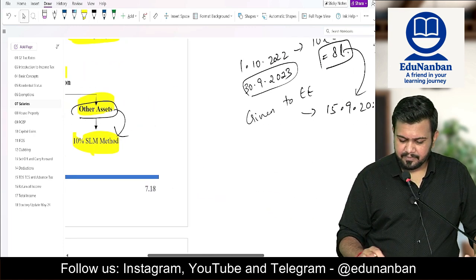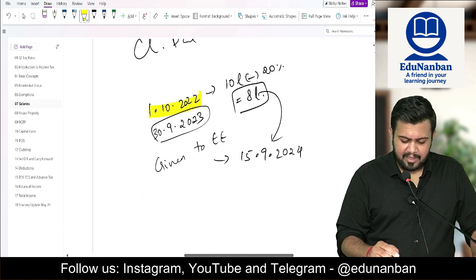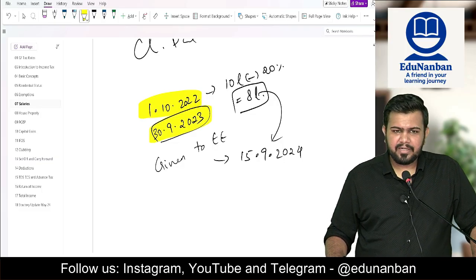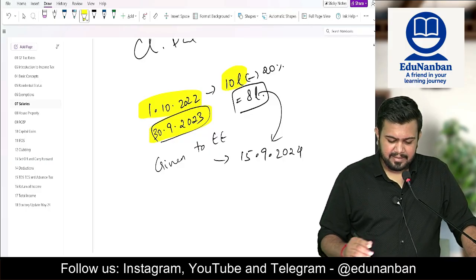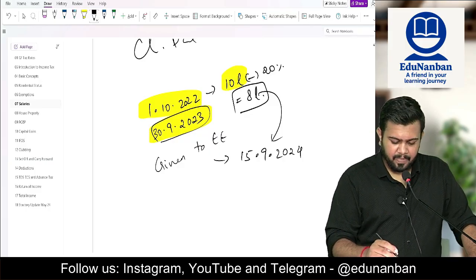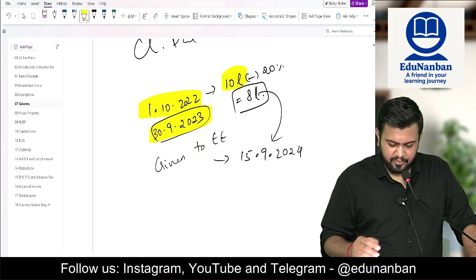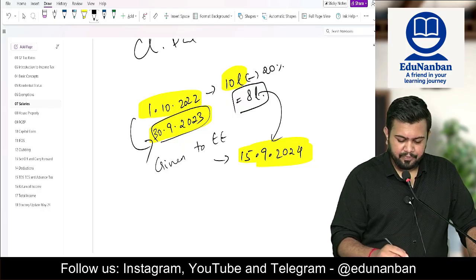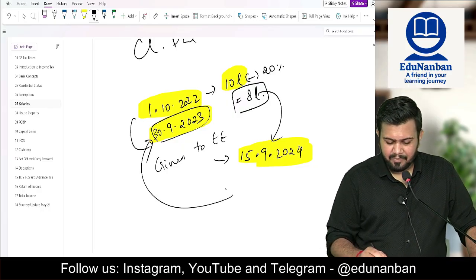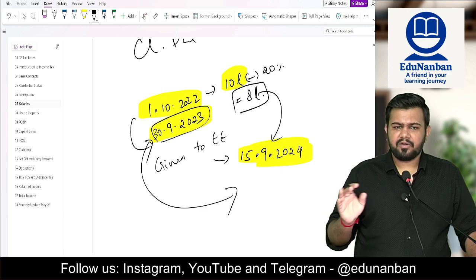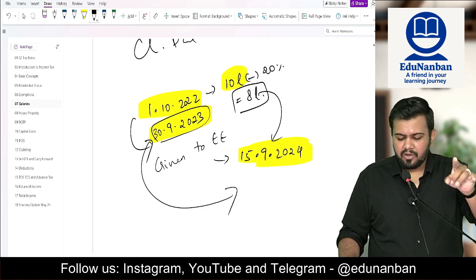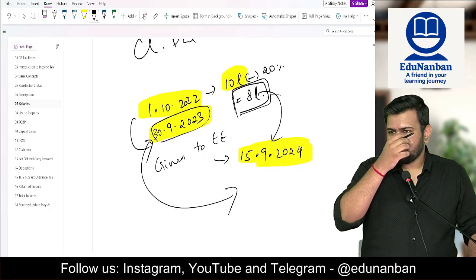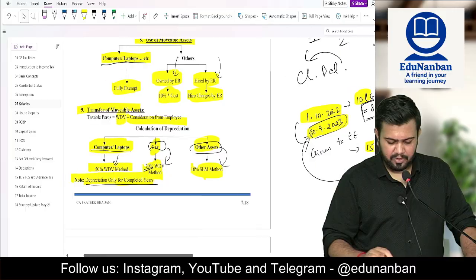So for example, I told you that the car was purchased on 1/10/2022 and the car was given to the employee on 30/9/2024. Value of the car was 10 lakhs. So when was 1 year completed? 1 year was completed on 30/9/2023. Was the next year completed? Answer is no. 30/9/2024 did not come. So only 1 year is completed. So 20% depreciation, WDV method, you get the value as 8 lakhs. This 8 lakhs will become the perquisite value in the hands of employee.